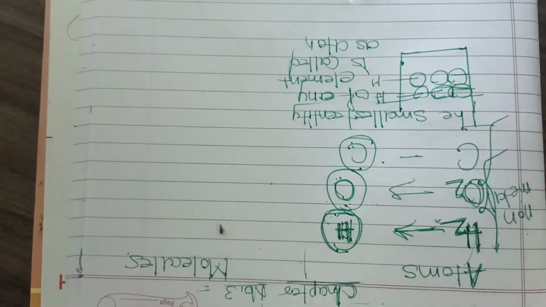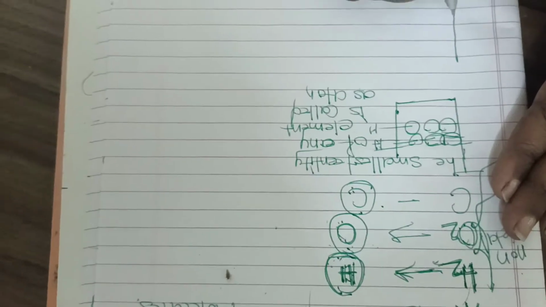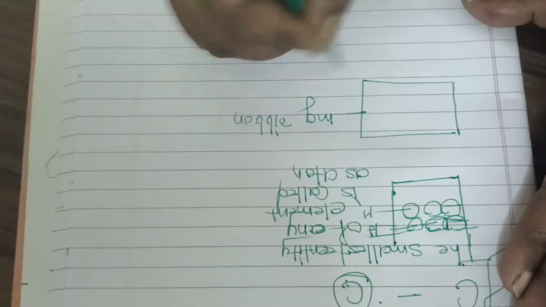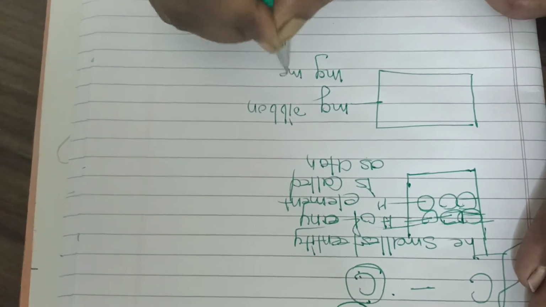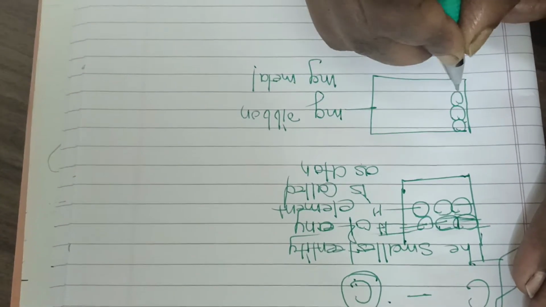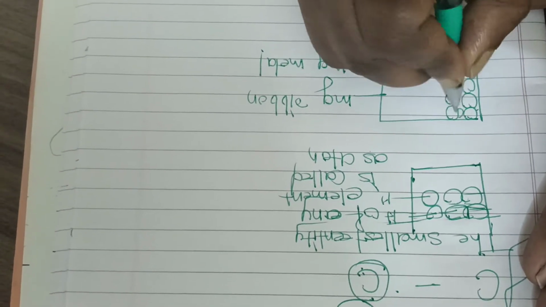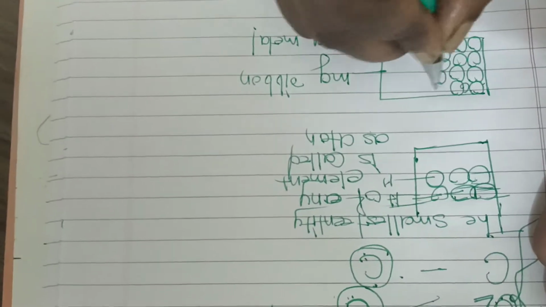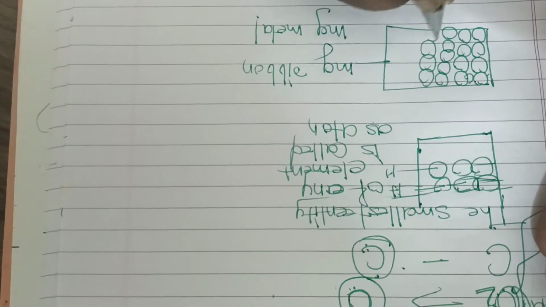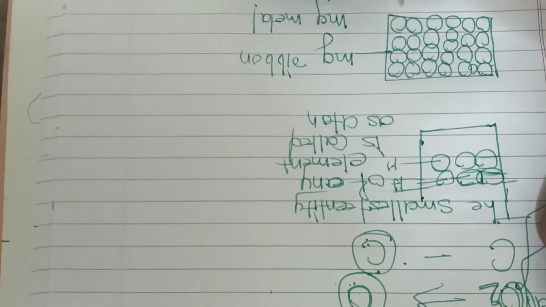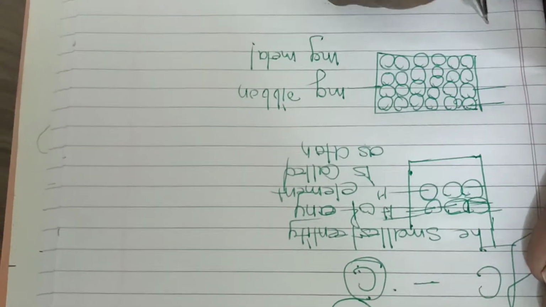If you talk about magnesium ribbon, it is quite familiar to you. This is the magnesium ribbon, which is made up of magnesium metal. If we go in detail about the smallest particle of this whole magnesium metal ribbon, then we will see this magnesium ribbon is made up of very small particles.